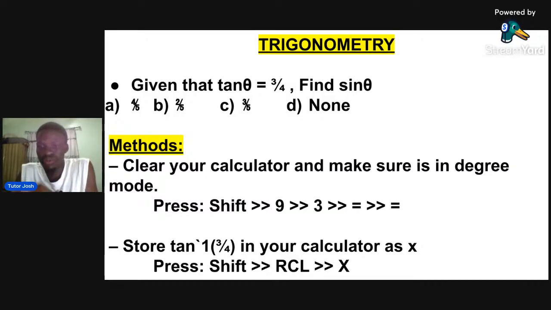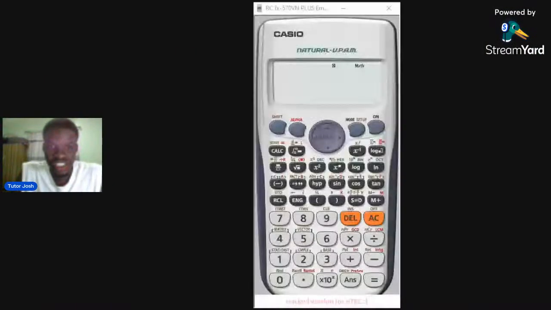Do you have it at the top of your calculator? I can see your question. Store tan inverse of 3/4 in your calculator. And how do you store it? You go to your calculator. I just hope you can see my calculator, because this is a very interesting class. You go to your calculator, then you press tan inverse. How do you press tan inverse? You press shift tan. This is tan, right?